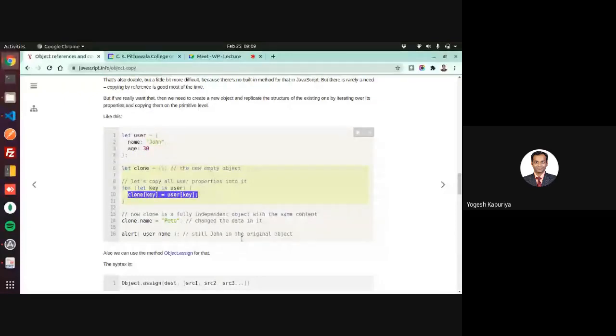This is how you can do it. Even so, you should be careful with object referencing.